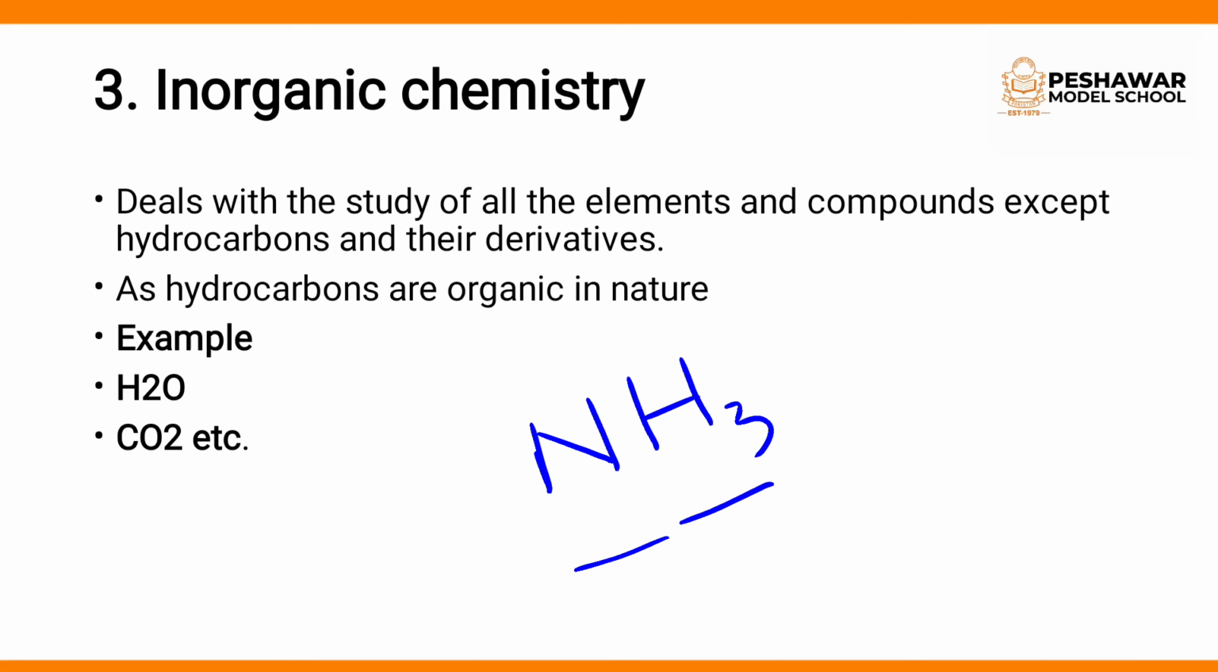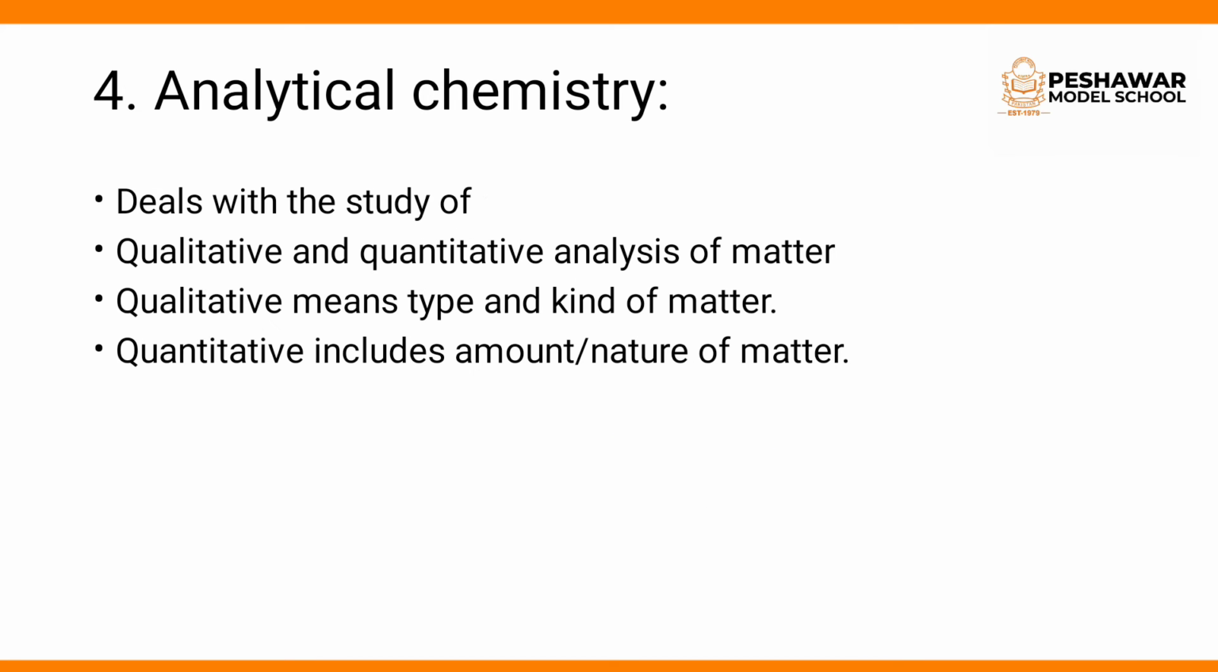Clear? Now come towards the fourth branch of chemistry, that is analytical chemistry. What is analytical chemistry? Basically, analytical chemistry deals with the study of qualitative and quantitative analysis of matter. Now, what is the meaning of qualitative and quantitative? Qualitative means the type and kind of matter. Quantitative means the amount and nature of matter.